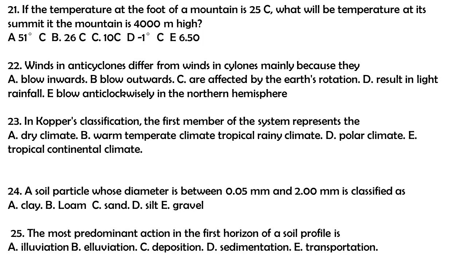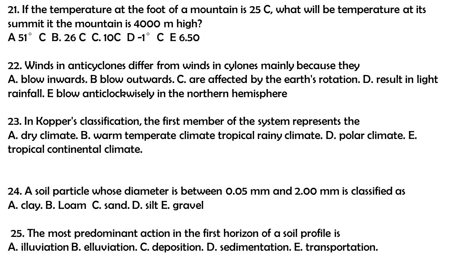Question 24. A soil particle whose diameter is between 0.05 millimeters and 2 millimeters is classified as A. Clay, B. Loam, C. Sand, D. Silt, E. Gravel. The answer to this question is C. Sand.